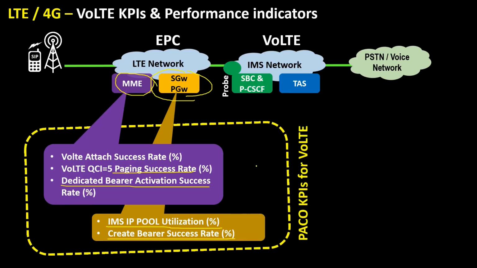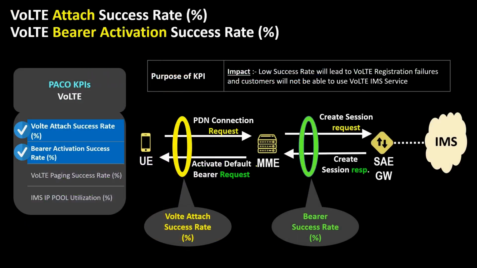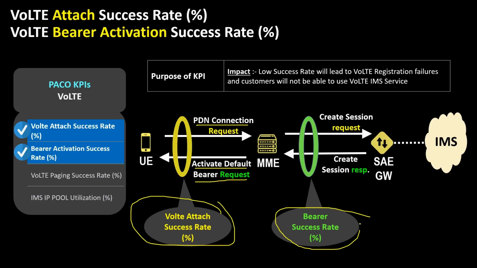Now let's quickly understand the first two packet core KPIs which are critical for us. The first one is the VoLTE attach success rate. This is the percentage of PDN connect requests responded to successfully by the MME for IMS APN. This is equivalent to attach success request and response. The second one is the VoLTE bearer activation success rate. This is again the percentage of create session requests getting successful for VoLTE IMS APN.